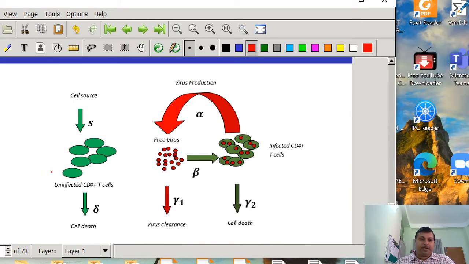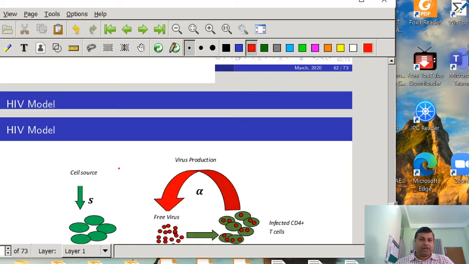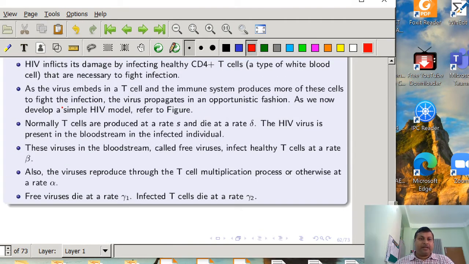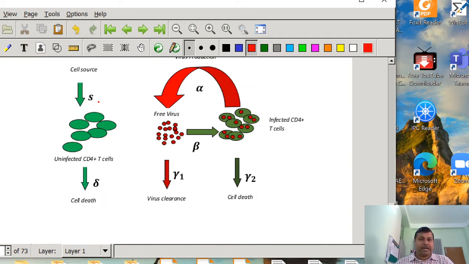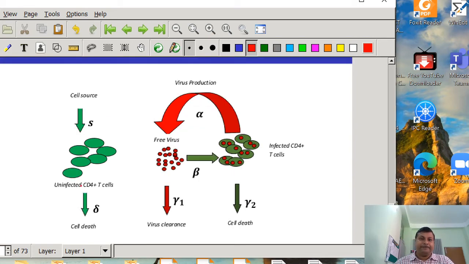Now assume that the green circles represent the uninfected, healthy CD4 T cells. And what are the parameters? The first thing you see is that normally T cells are produced at a rate s and die at a rate delta. So this dying is a natural process; naturally some CD4 T cells are going to die.